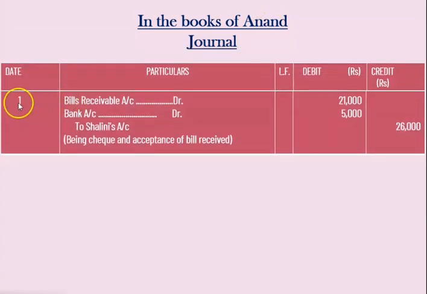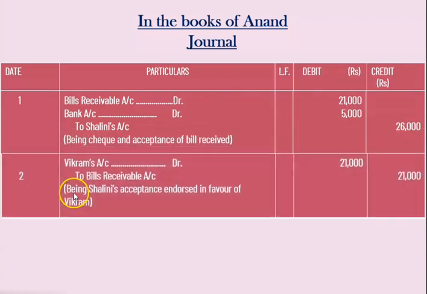Now see here the first journal entry, that bills receivable account debit 21,000 rupees, bank account debit 5,000 rupees to Shalini's account 26,000 rupees, because the actual amount Shalini has to pay is 26,000, but out of 26,000 she has done the payment through cross check 5,000 rupees and therefore on the balance amount the bill has been prepared 21,000 rupees.